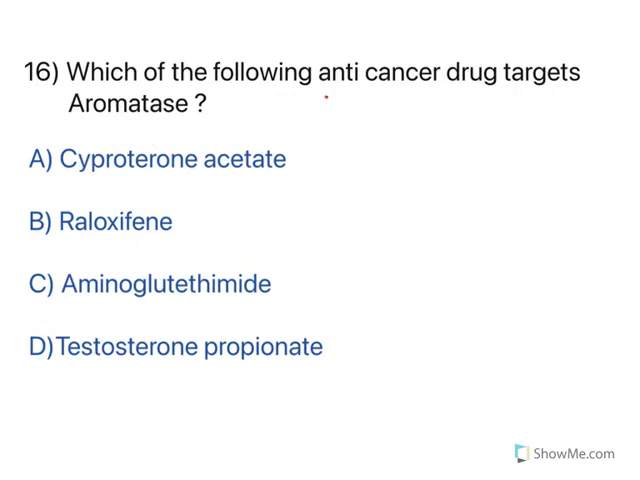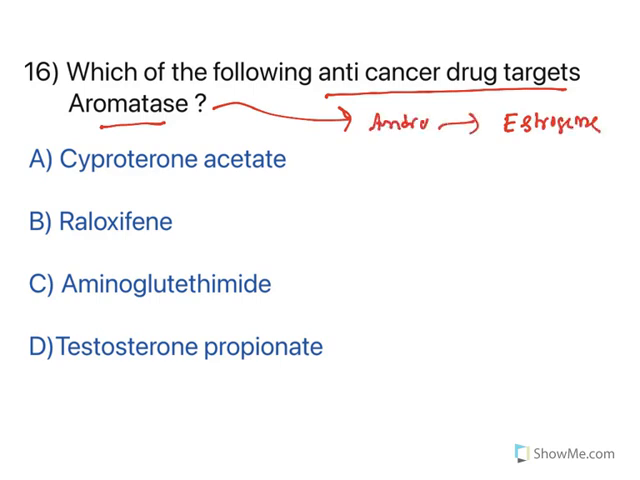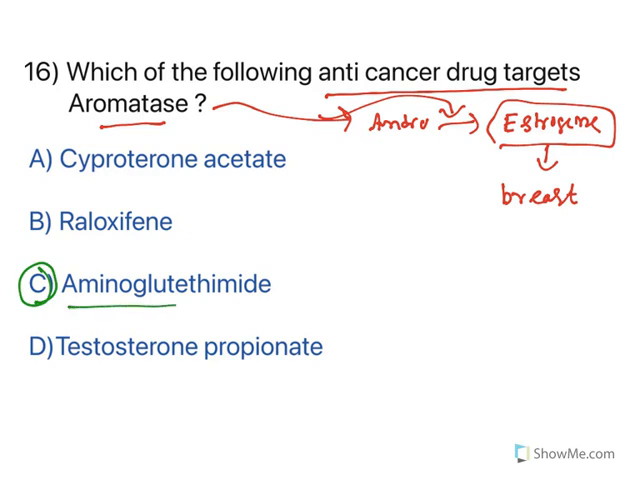Now, which of the following anti-cancer drugs targets aromatase? Let us understand what this aromatase is. Aromatase is an enzyme responsible for the formation of estrogens. Especially, they convert androgens to estrogens with the help of this aromatase enzyme. And these excessive levels of estrogen are responsible for breast cancer in women. Now, so the aromatase inhibitor is aminoglutethimide. This is the drug. So option C is correct.